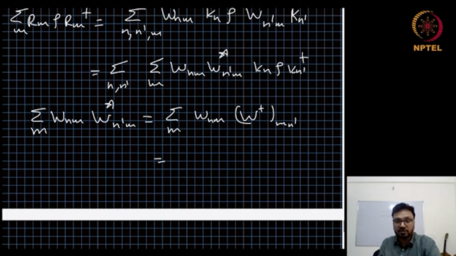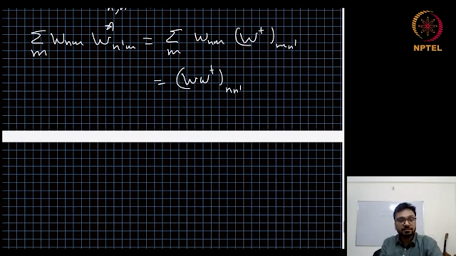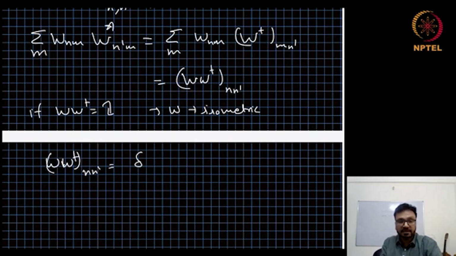Now, if we choose W to be isometric, then W W dagger n n prime is delta n n prime.